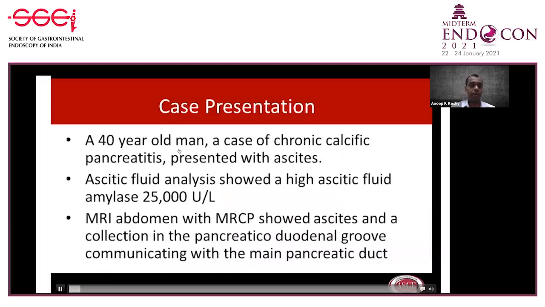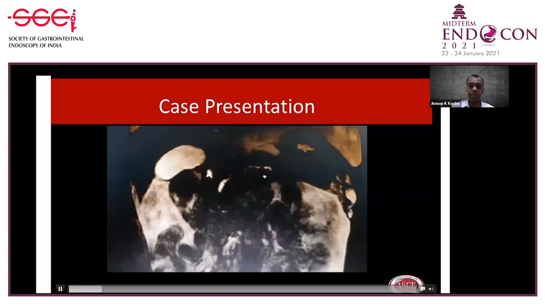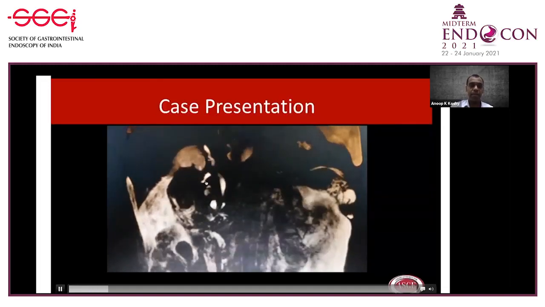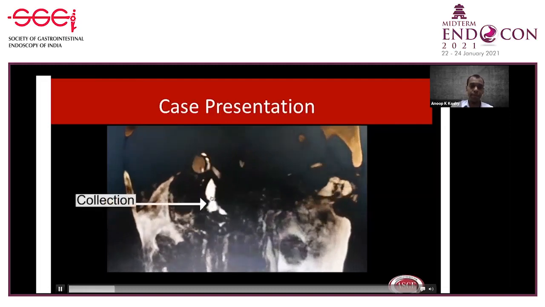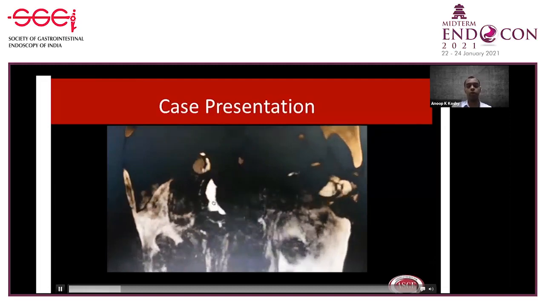A 40-year-old man, a case of chronic calcific pancreatitis, presented with ascites. Ascitic fluid analysis showed a high ascitic fluid amylase. MRI abdomen with MRCP showed ascites and a collection in the pancreaticoduodenal groove communicating with the main PD. You can see this MRI. You can see the PD here. After that, you can see the collection here. This is the collection in the pancreaticoduodenal groove. And here you can see the duodenum by the side. This is the pancreaticoduodenal groove here.